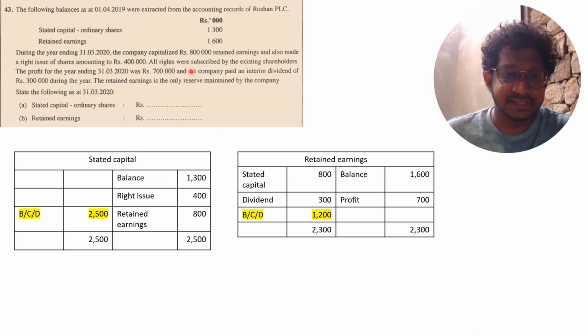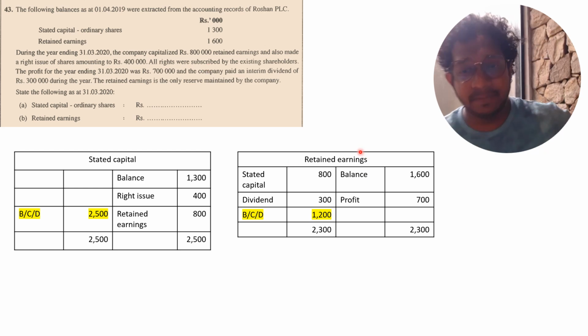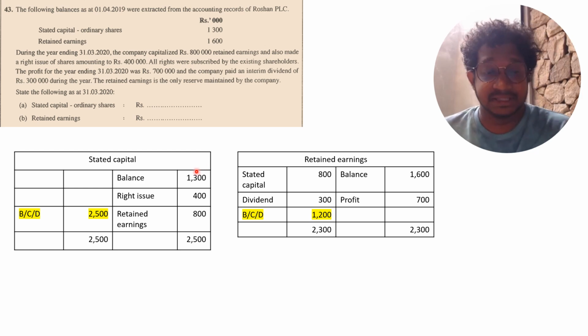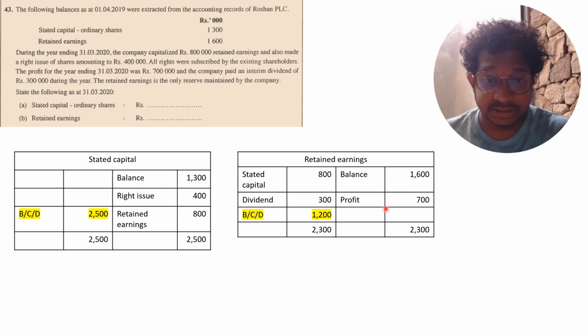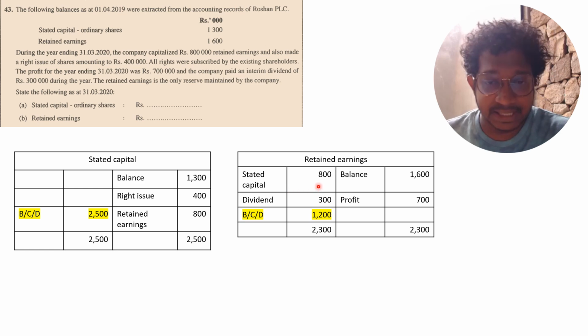43. They have given this information and then they ask for the retained earnings closing balance and the stated capital. The stated capital and the retained earnings opening balances are given here, and the profit for this year is 700,000. That profit you have to credit to the retained earnings, and from that you are capitalizing retained earnings 800. It's given here. And then you are paying dividend 300, which is also given here.